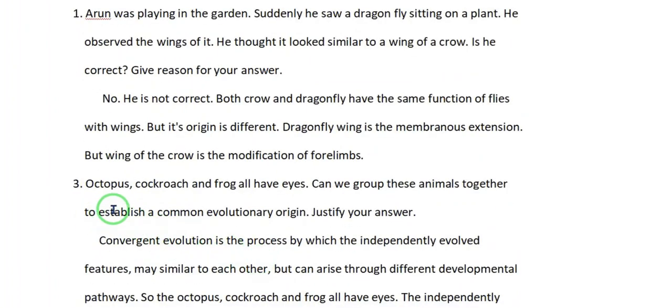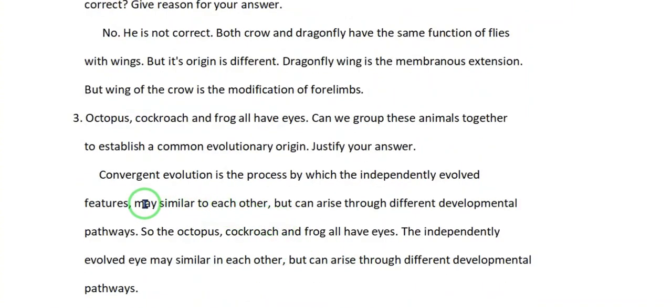Number 3. Octopus, cockroach and frog all have eyes. Can we group these animals together to establish a common evolutionary origin? Justify your answer. Convergent evolution is the process by which independently evolved features may be similar to each other but can arise through different developmental pathways. So the eyes of the octopus, cockroach and frog evolved independently and may be similar but arise through different developmental pathways.